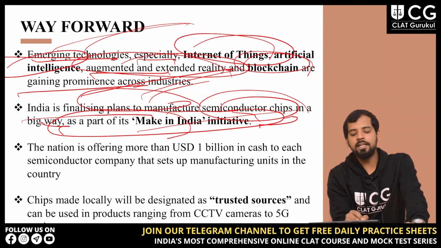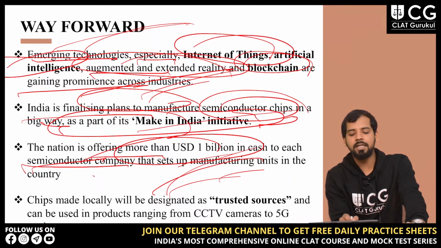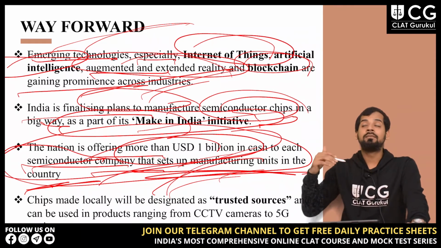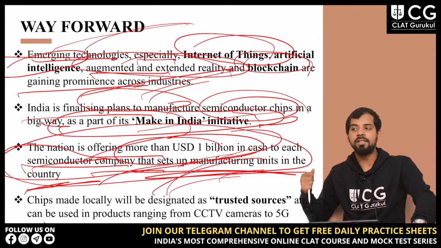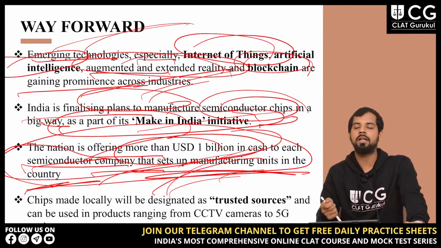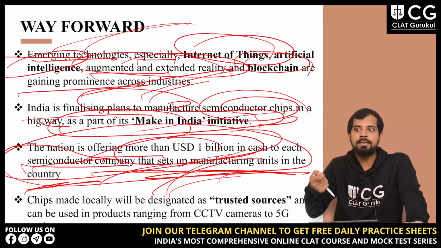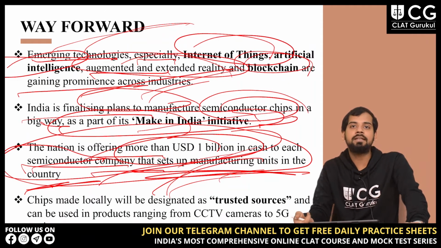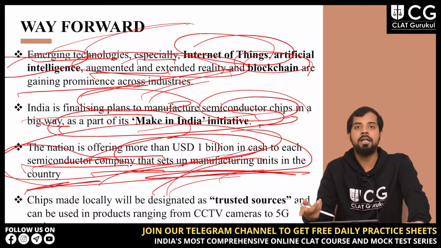Then the nation is offering more than $1 billion in cash to each semiconductor company that sets up manufacturing units in the country, right? So they are giving incentives to the companies themselves, just to establish a manufacturing hub for semiconductors, because they are looking at these things in a very detailed way. They are imagining they will draw profits if we have established a manufacturing hub for semiconductors, right?